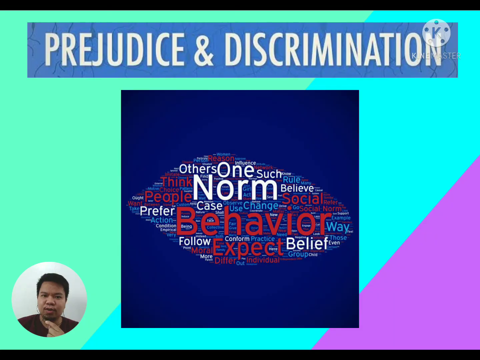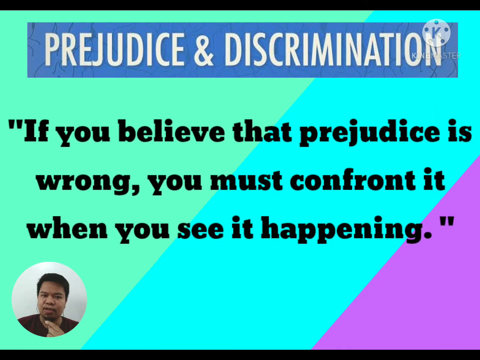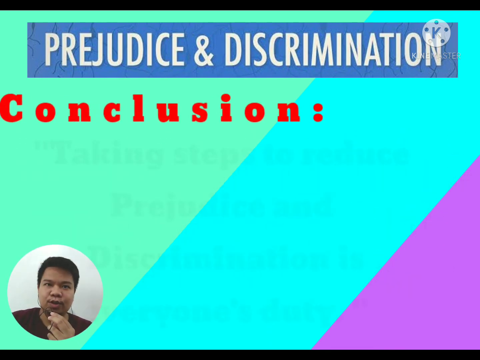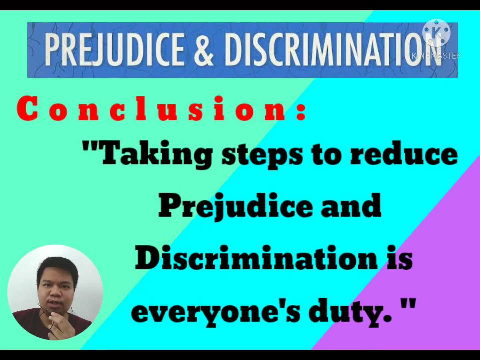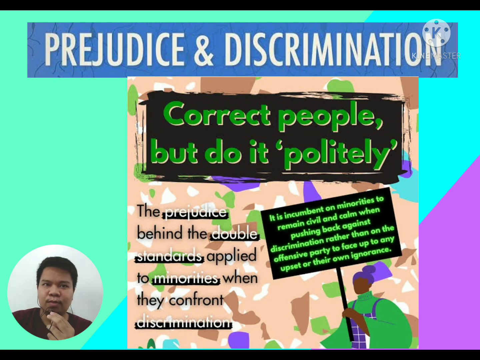And because social norms are so important, the behavior of individuals can help create or reduce prejudice and discrimination. What this means is that if you believe that prejudice is wrong, you must confront it when you see it happening. As a conclusion, taking steps to reduce prejudice is everyone's duty. Having a little courage can go a long way in this regard. Although it is embarrassing to do so, particularly if we are not completely sure that the behavior was in fact prejudice, when we fail to confront it, we may frequently later feel guilty that we did not do anything about it.